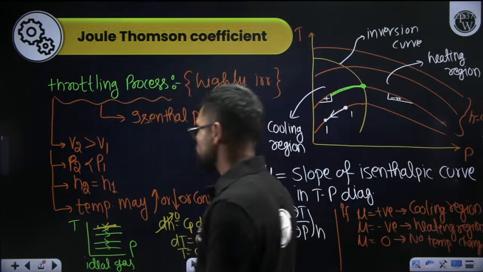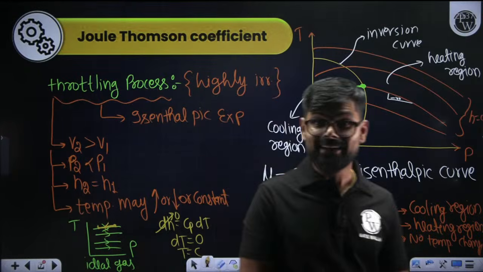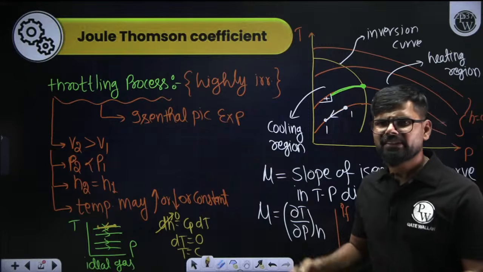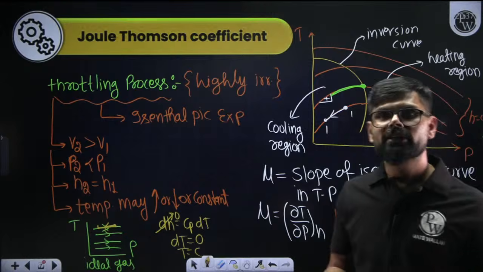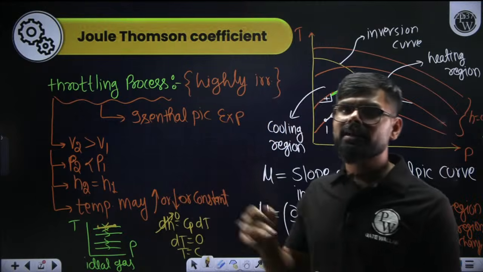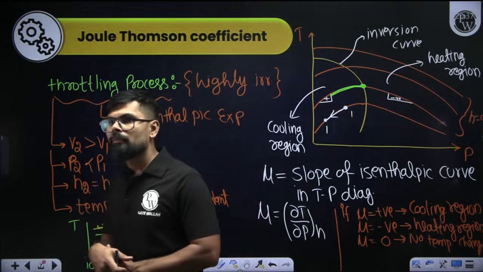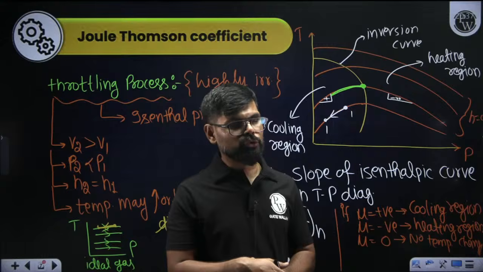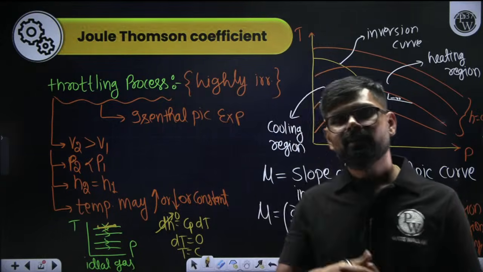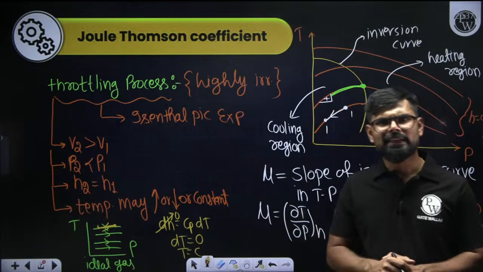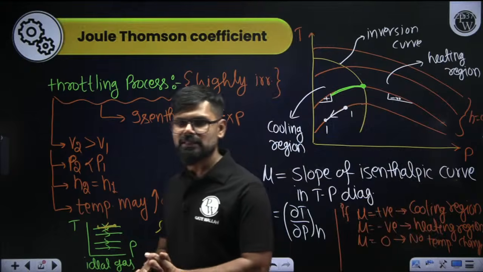As I told you earlier, this chapter is not that important as far as the GATE exam is concerned, because only the derivation part is there and most of the final outcomes you already know. Earlier this chapter was very important for the ESE conventional type of exam, but fortunately or unfortunately it was removed from the ESE syllabus in the last change, I think the 2018 change.